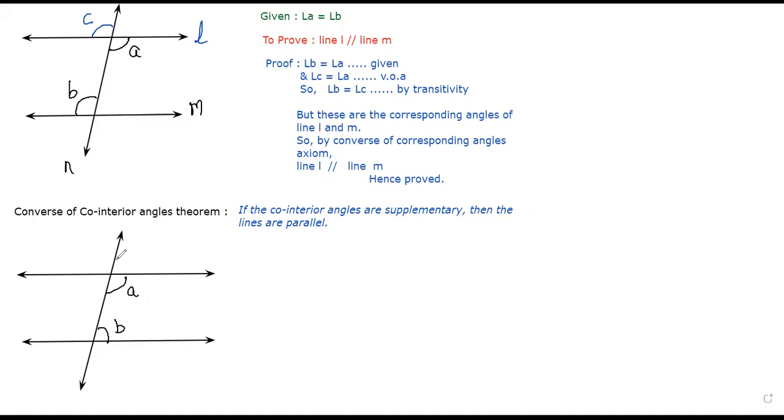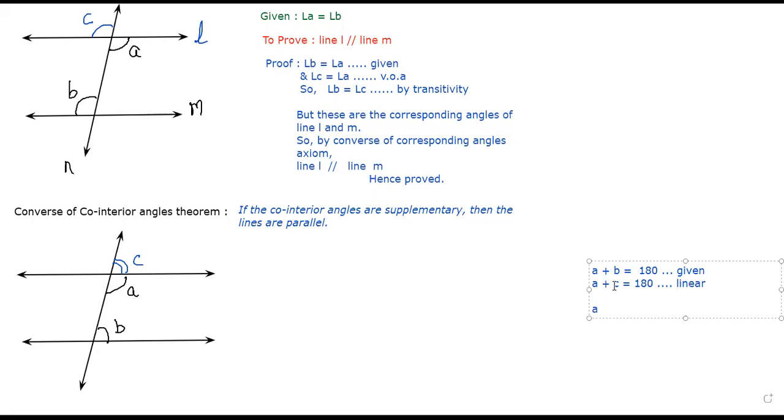Is A plus C also going to be 180? Yes. Why? Linear pair. So A plus B is 180, given to us, and A plus C is also 180, linear pair.